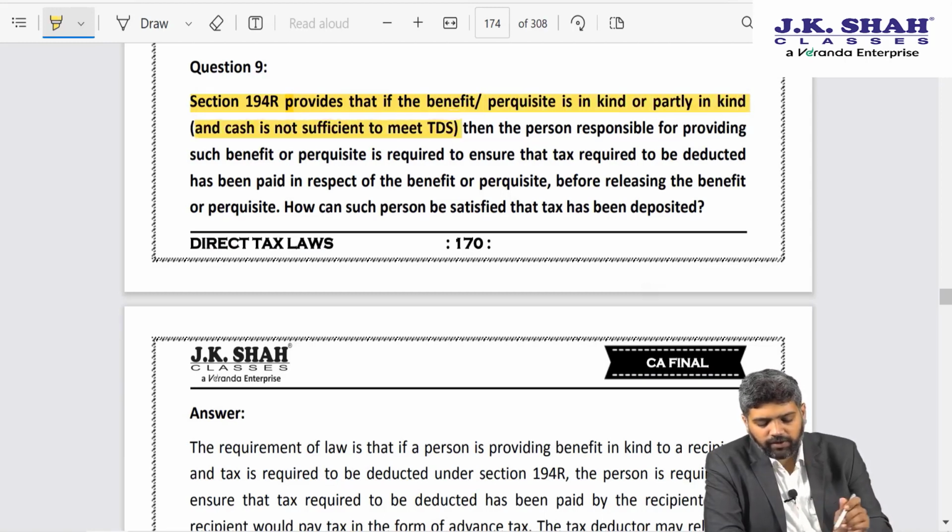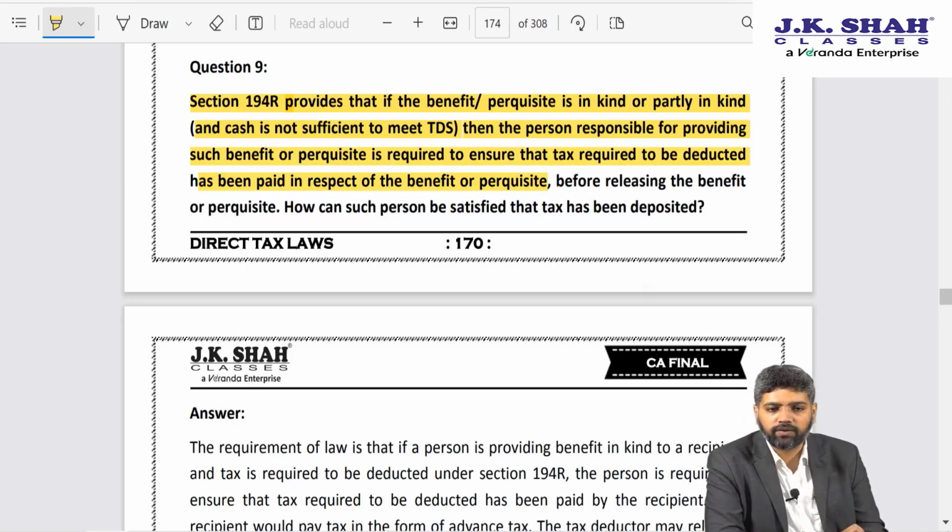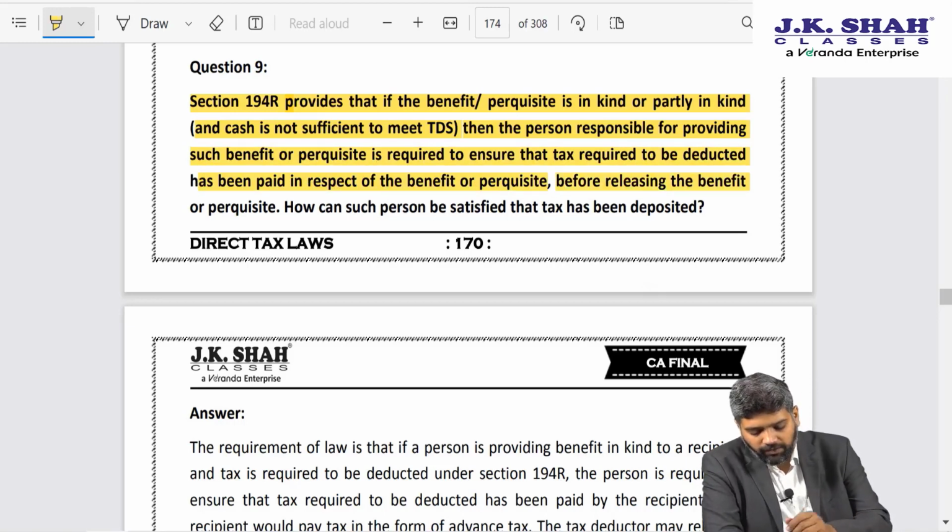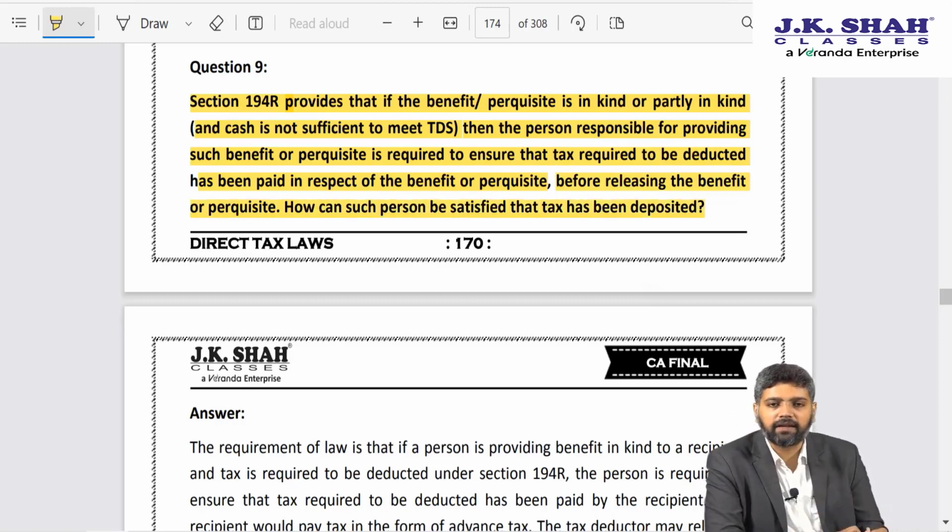Next question: section 194R provides that if the benefit or perquisite is in kind or partly in kind and cash is not sufficient to meet the TDS, then the person responsible for providing such benefit or perquisite is required to ensure that the tax required to be deducted has been paid in respect of the benefit or perquisite. Before releasing the benefit or perquisite, how can such person be satisfied that the tax has been deposited?